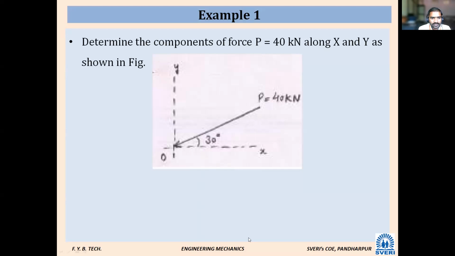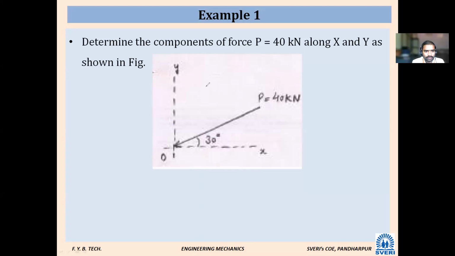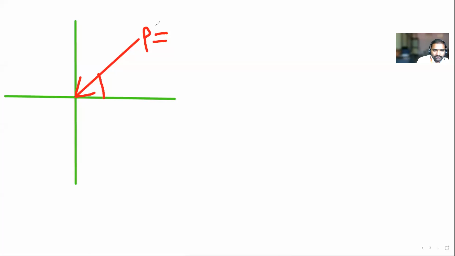So write this one. P is how much he has given? It is 40 kilonewton. And what about this one? This is given 30 degree. So this much he is given.